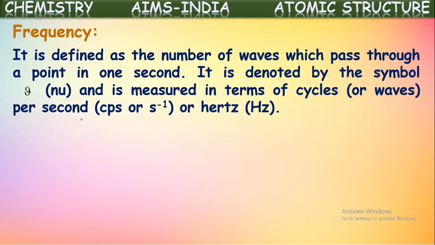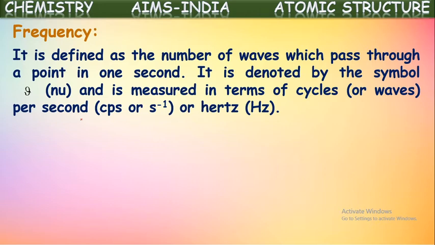If we keep a point in the path of the wave and count the number of waves passing through it per second, that number is called its frequency.